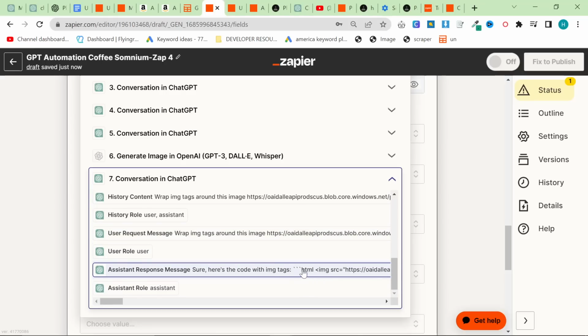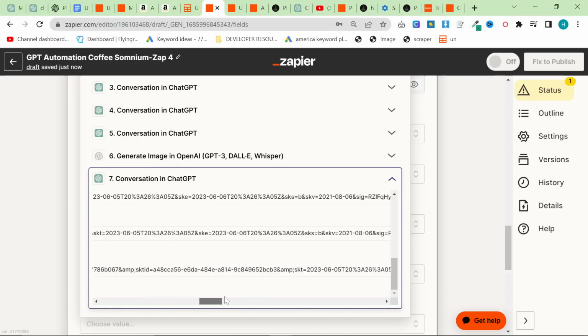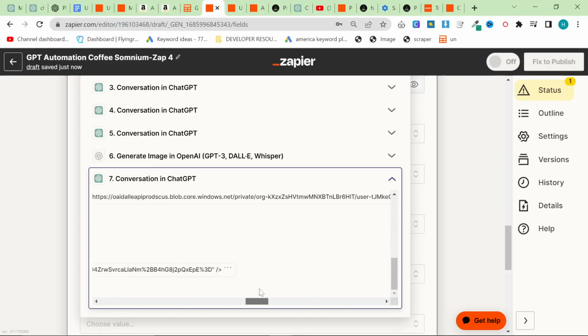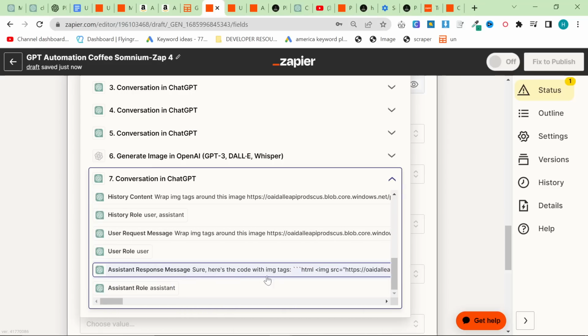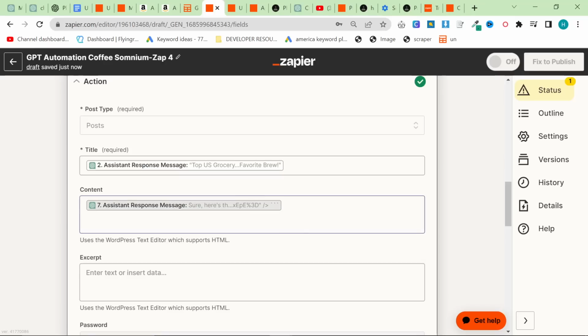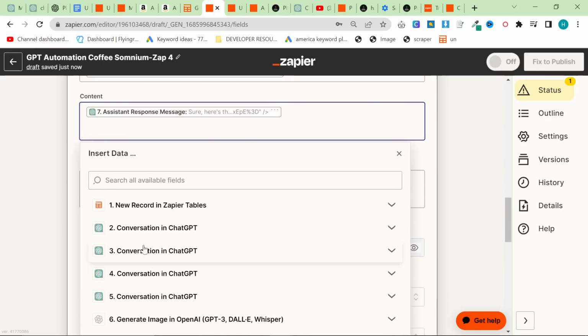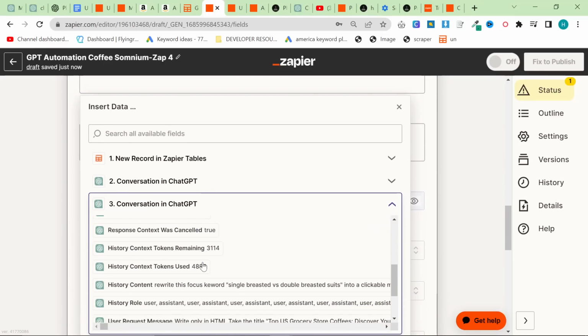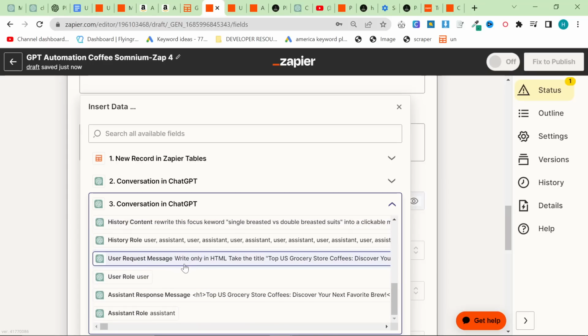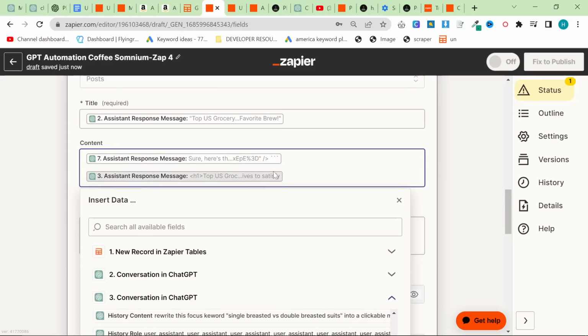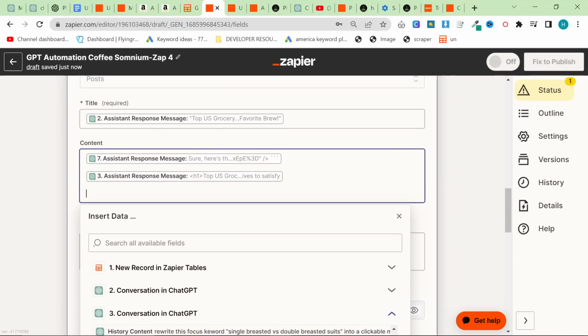So this has actually added HTML tags as well, which I did not want, which is kind of annoying. It's also added 3 dashes, but whatever. For now, we'll just stick with that. That's something that you would have to correct. So conversation 3, you just need to look every single time for each corresponding part.